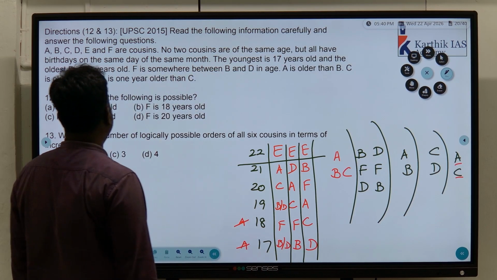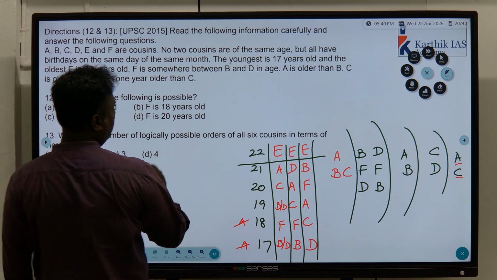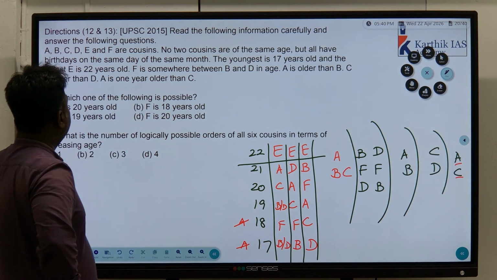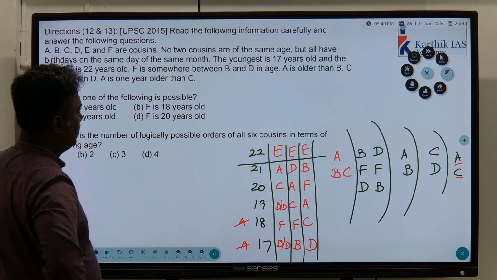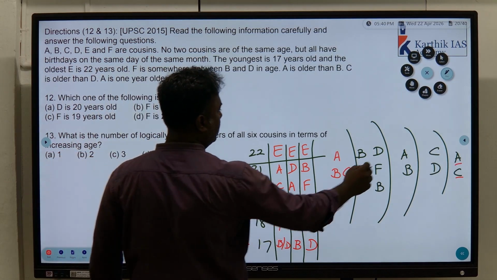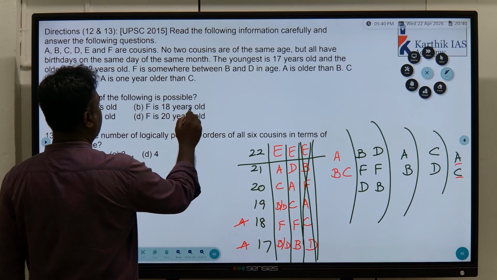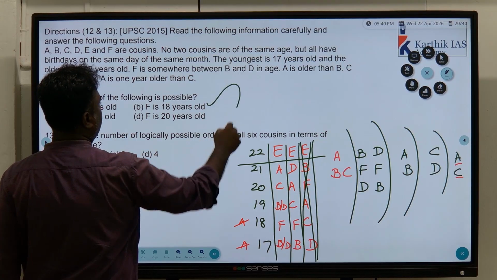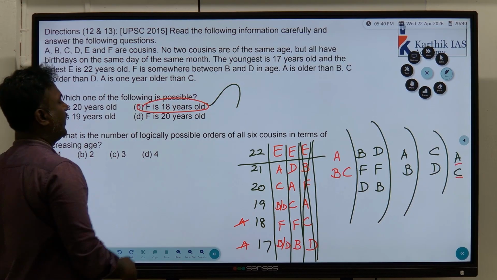So here, which one of the following is definitely possible? F is... okay. So now see the conditions. So here this is not possible because A and B. So this condition is cancelled. That's the only case. F is 18 years old. That satisfies. F is 18 years old will get satisfied.